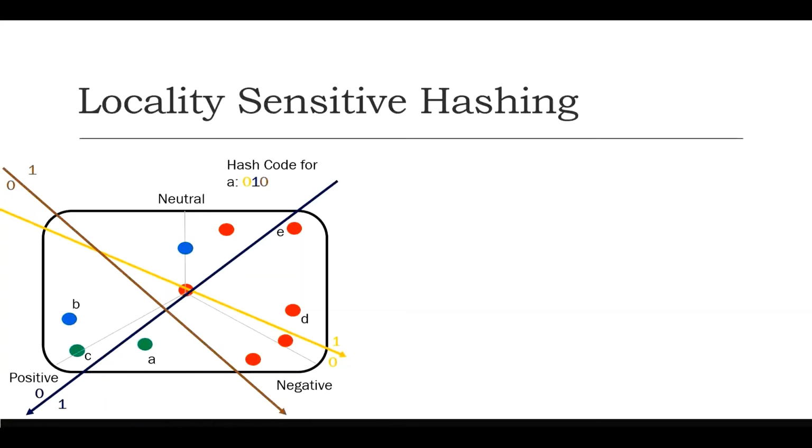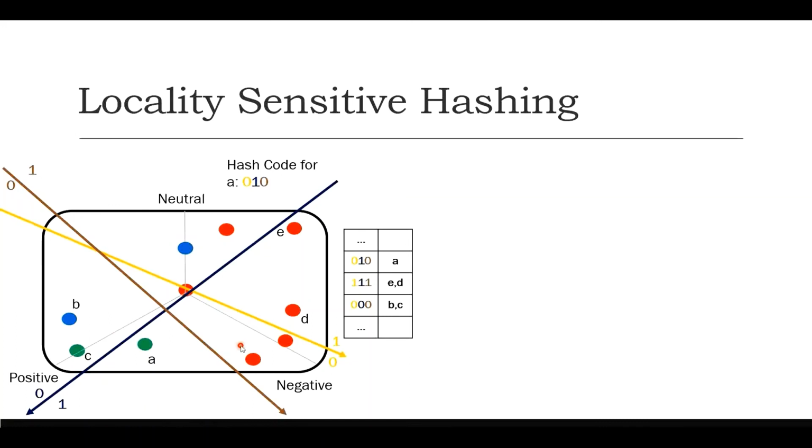So after computing hash codes for all the points which are available in this space, we can see our duplicates. Here in our case, B and C have generated the same hash code, and so have D and E. Now if you look closely, B and C are the same, which is good because we have found our first duplicate documents. However, in the case of D and E, we have got a false positive. They are far from each other, but because of the position of the hyperplanes we end up having the same hash code. This actually depends upon how many hyperplanes you are using.